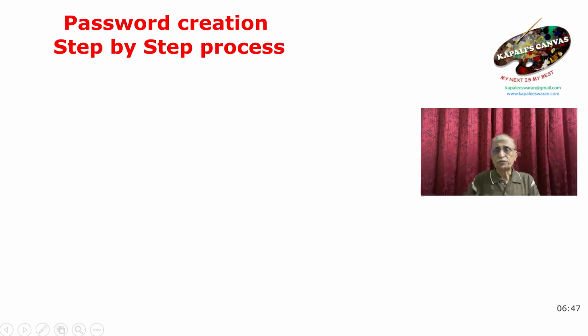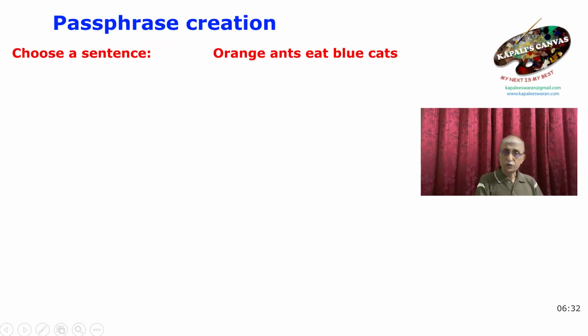Let's move on to see as to how we can create a password using a passphrase. So on the screen you can watch a step-by-step guide. First of all we'll create a passphrase. How to create a passphrase here? So create a sentence, not necessarily having any particular meaning. It can be anything of your choice. Say, for example, I have taken here orange ants eat blue cats. Doesn't make any sense. Need not make any sense.